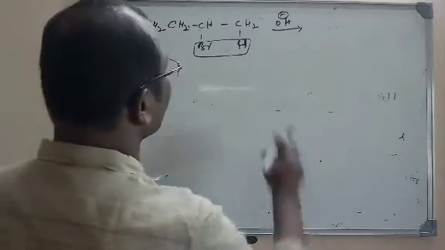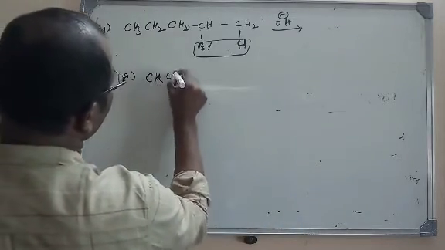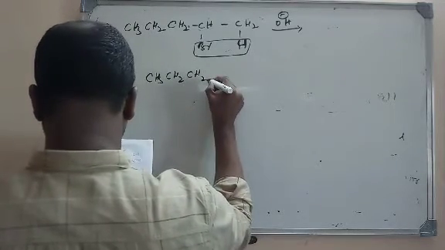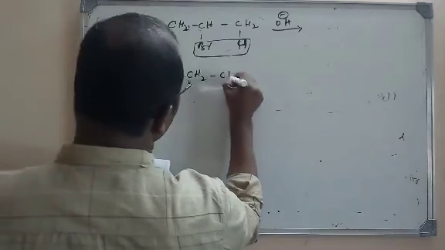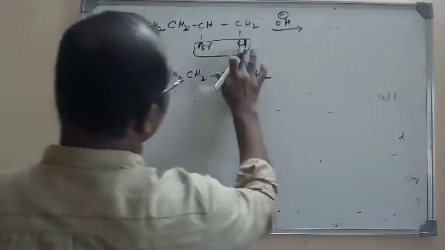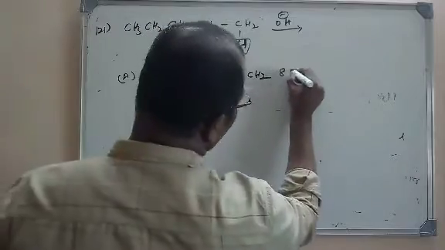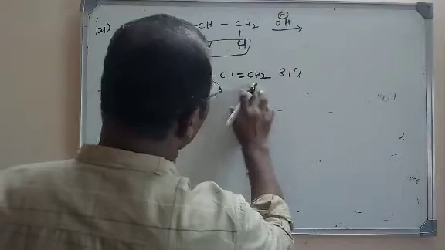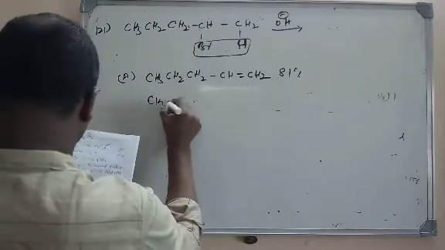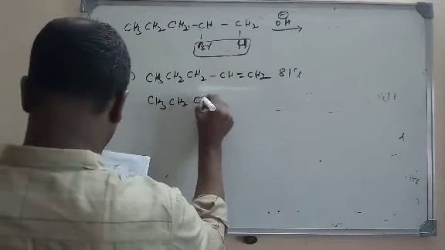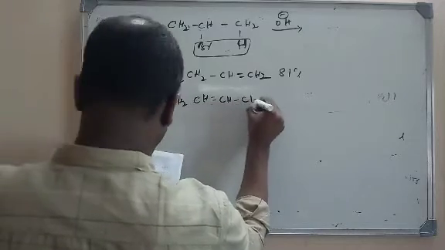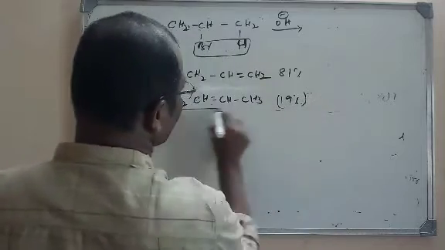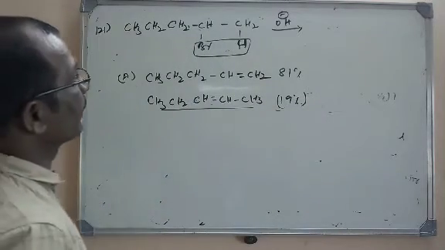As per the options here, if it is an elimination, what are we going to get? I will write the options here: CH2=CH-CH2-CH2-CH3. H and Br are removed here, and it is given as 81%. That is 1-pentene, and the remaining is CH3-CH=CH-CH2-CH3, 19% minor product. That is 2-pentene. This is option A.